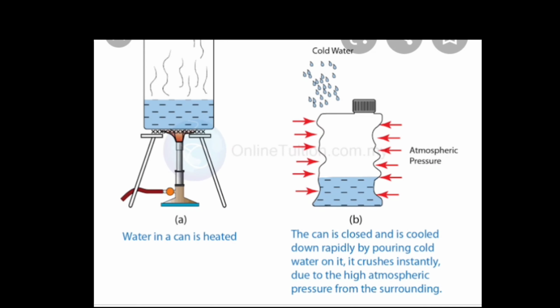Okay, activities to show that air around us exerts pressure. Take a tin can and put some water in it. Heat the tin can using a burner to boil the water so that steam is formed.